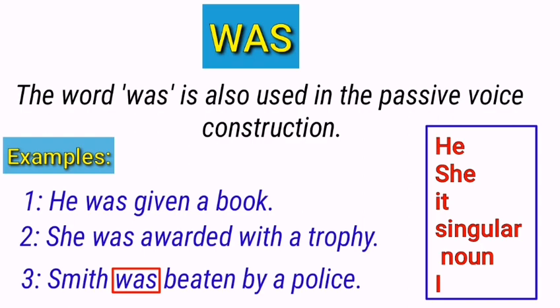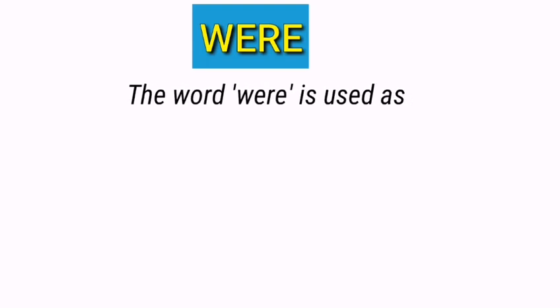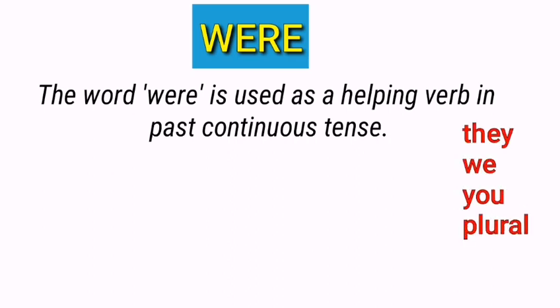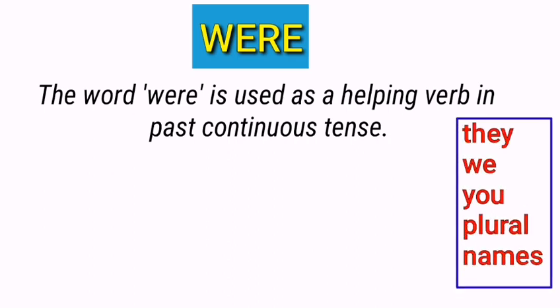As you have understood the use of the word "was", let's move on and learn the term "were". The word "were" is used as a helping verb in past continuous tense. It means that the first use of this term is as an auxiliary verb in past continuous tense. But you need to remember that it is used with these subjects: they, we, you, and plural names. Just look at these examples.